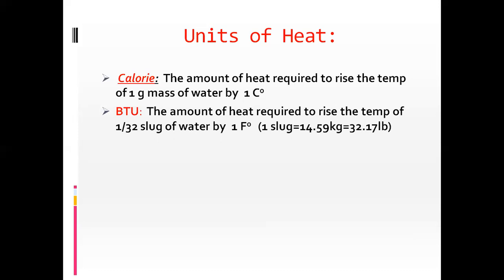It means if we take water with a mass of 1 gram and its temperature is, suppose, 20 centigrade, the amount of heat energy which raises it by 1 degree, that is 1 calorie.